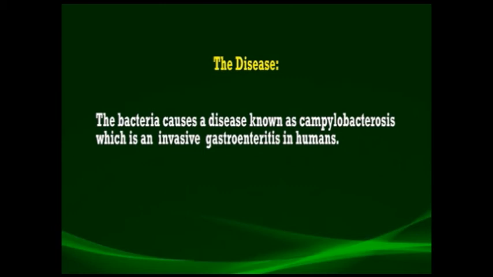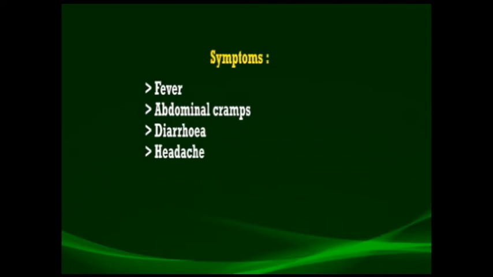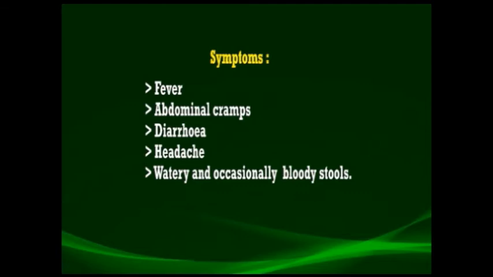The bacteria cause a disease known as campylobacteriosis, which is an invasive gastroenteritis in humans. The symptoms include fever, abdominal cramps, diarrhea, headache, and watery and occasionally bloody stools, and the incubation period for the disease is 2 to 3 days.